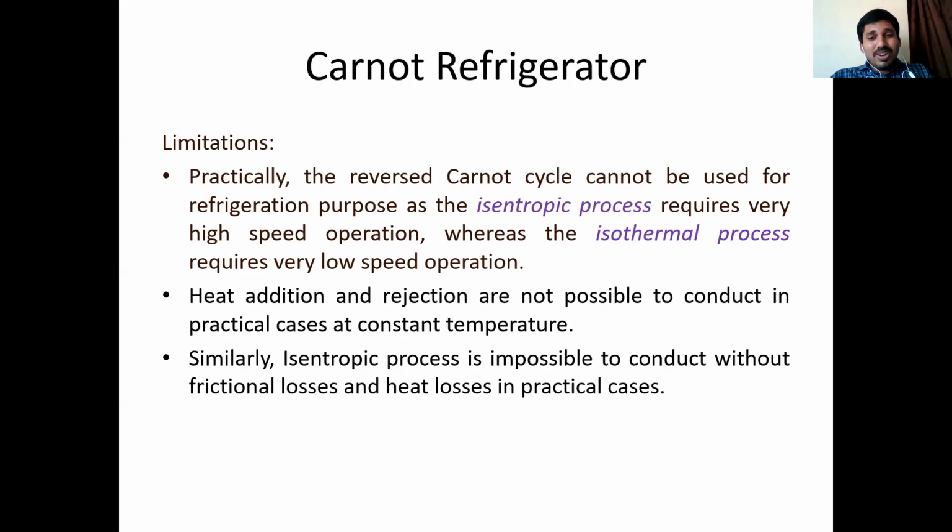So the adiabatic process is not possible to be conducted in a practical way. Similarly, when a moving element is there, automatically some amount of friction develops inside the system, so you cannot avoid frictional losses. So isentropic means reversible adiabatic. Practically reversible is not possible, and the adiabatic process is also not possible. So this is one more practical difficulty in the Carnot refrigerator.